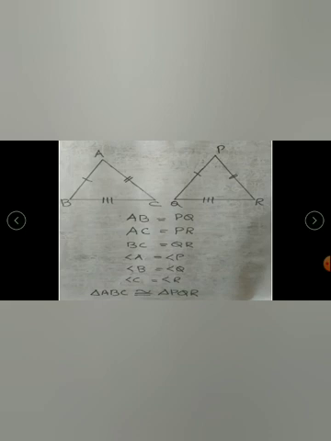That correspondence means A corresponds to P, B corresponds to Q, C corresponds to R. That correspondence should be correct and given clearly. Similarly, AB corresponds to PQ, AC corresponds to PR, BC corresponds to QR. So, when we are writing triangles ABC and PQR, that correspondence should be clearly mentioned.